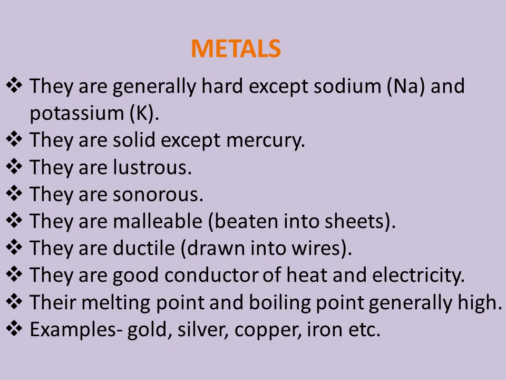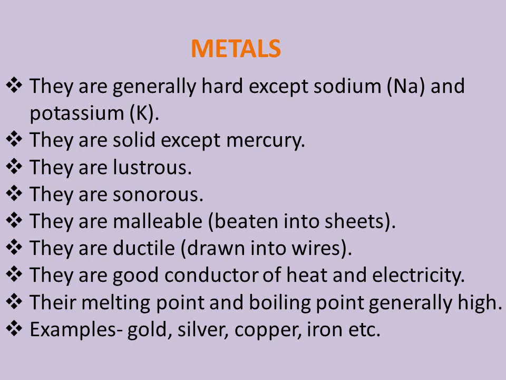Third property, metals are lustrous, means they have a shiny appearance. Fourth property, metals are sonorous, means they produce a deep and ringing sound when hit. Fifth property, metals are malleable, means they can be beaten into sheets. We can make sheets out of the metals. Hence, malleability is a property of metals.